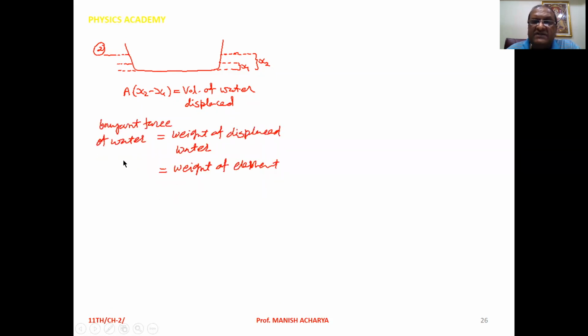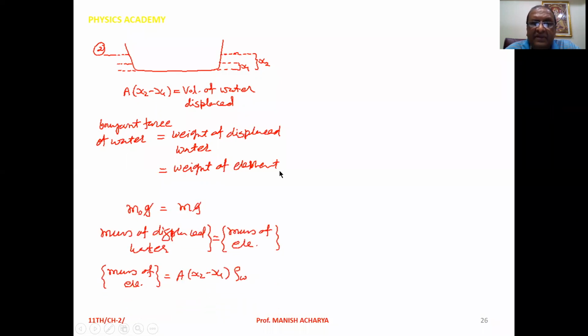Now we know the buoyant force of water is balancing the weight of the elephant. So the buoyant force, that is the weight of the displaced water, is balancing the weight of the elephant. It implies that it is exactly equal to the weight of the elephant.